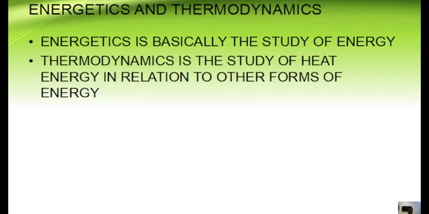So what is energetics? Energetics is simply the study of energy. There's no confusing thing about it. Once you are studying energy, what you are simply doing is energetics. Then what is now the difference between energetics and thermodynamics? In thermodynamics, you are still studying energy, but you are looking at the relationship between heat energy and other forms of energy. So just take note of that. Thermodynamics is the study of heat energy in relation to other forms of energy.